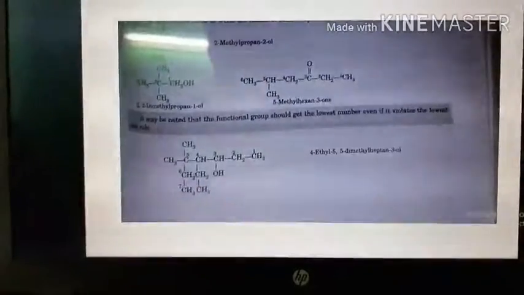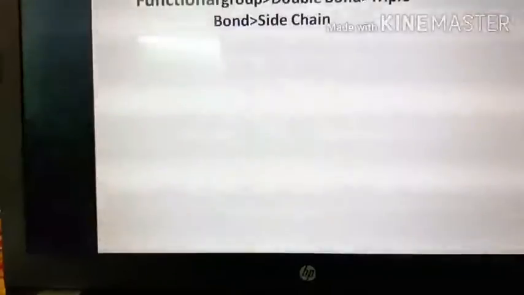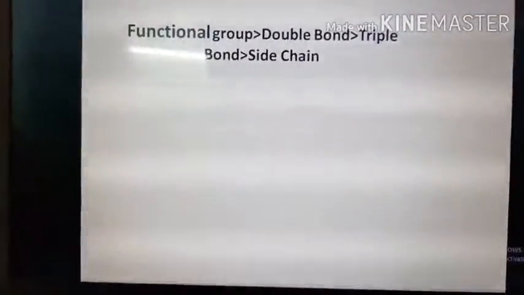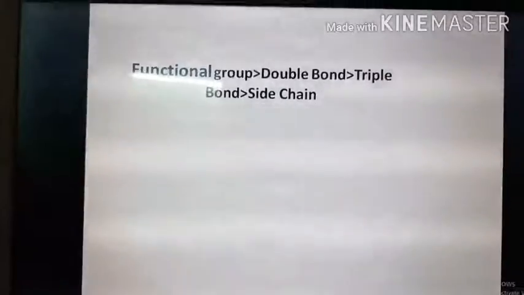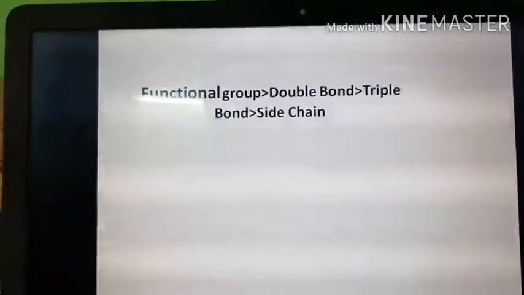Now, all the rules for naming the side chains or substituents are followed as discussed in the case of alkanes. The main thing is: if a compound has a functional group, double bond, triple bond and side chain, how do you name it?